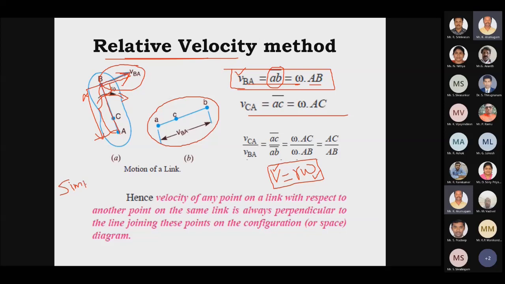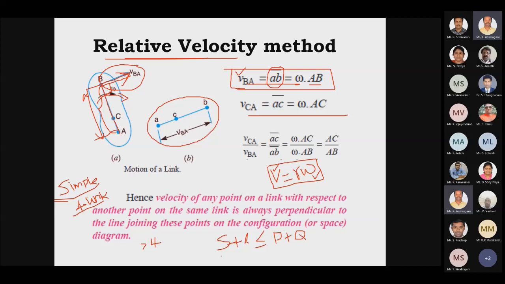A simple mechanism has 4 links. A minimum of 4 links is required for a simple mechanism. If a mechanism has more than 4 links, it is called a compound mechanism. If you studied our unit number 1, Grashof's law says the sum of the shortest and longest lengths must be less than or equal to the sum of the other 2 links.